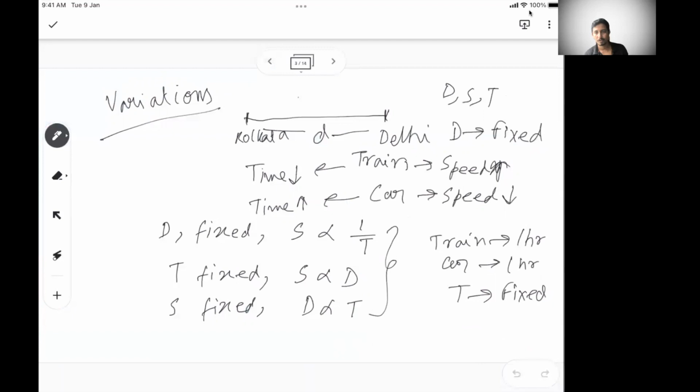So try to understand these basics. We'll come back in the next session with the fundamental problems of time, speed, and distance. And from there, we will take the advanced level problems in the third session of time, speed, and distance. And you can go through the previous sessions that we have covered in time and work.